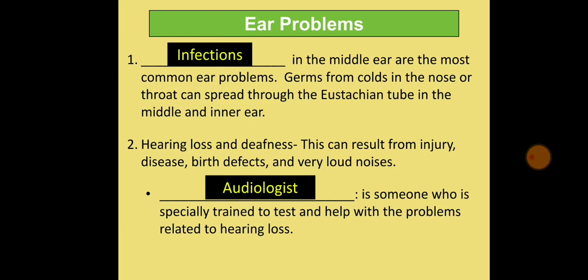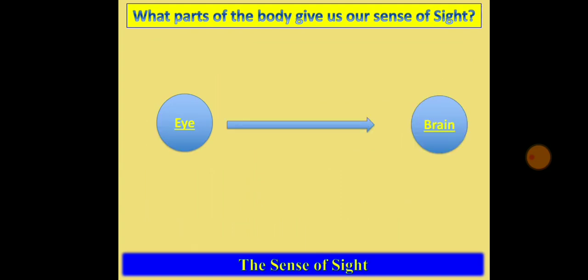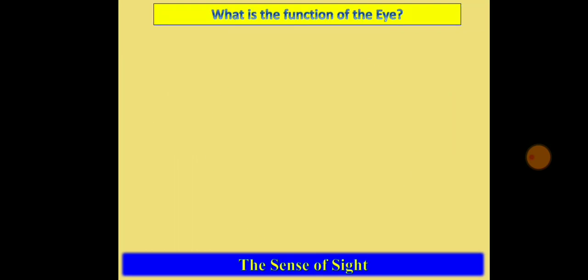So these are some ear problems. Infections are most common in the middle ear, more than the inner ear and the external ear, and that's why you have to go to an audiologist to cure that. Next is the sense of vision, which is carried out by the eyes.